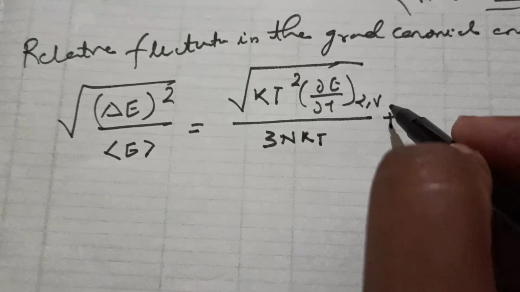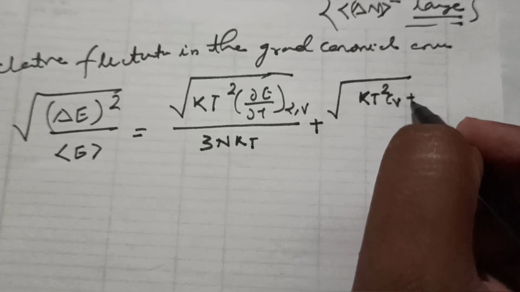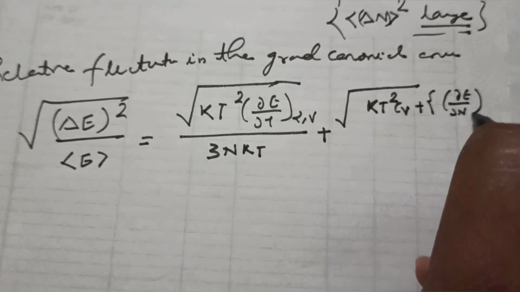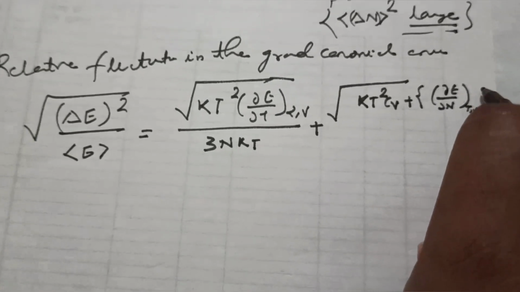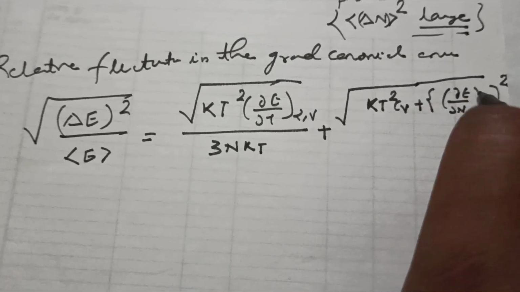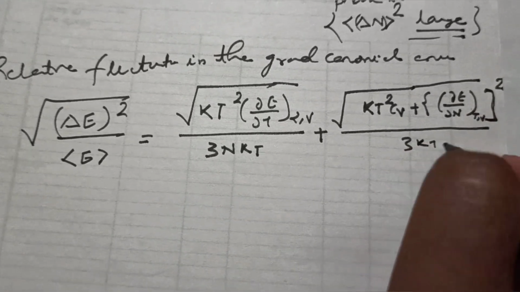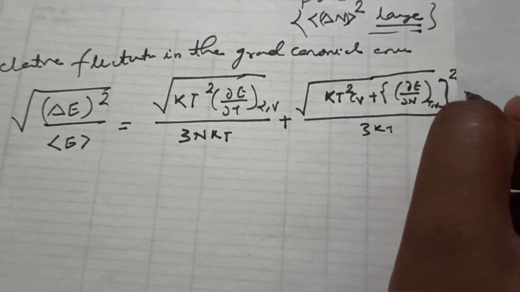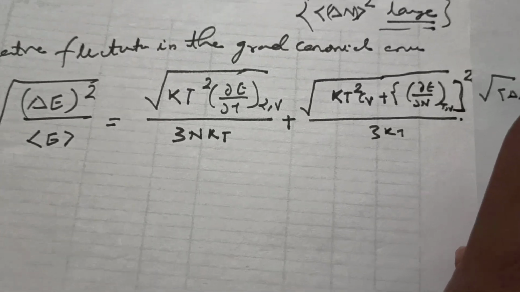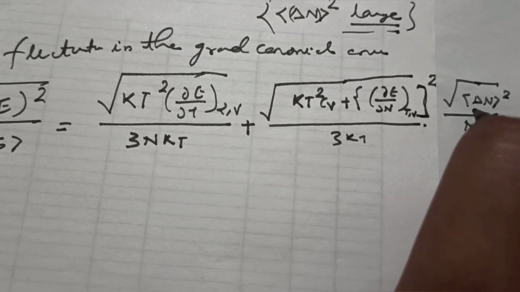Now for the second term, this is kT square CV plus del E upon del N at T and V constant, whole square, upon 3kT. In support of this, you can have del N square upon N here. You just see here del N square upon N.